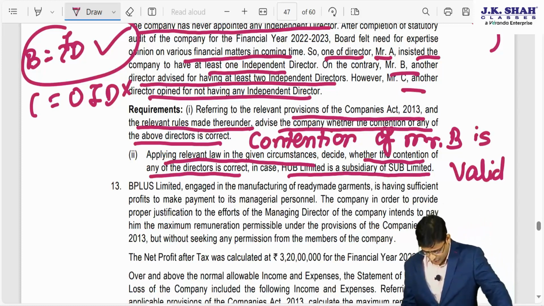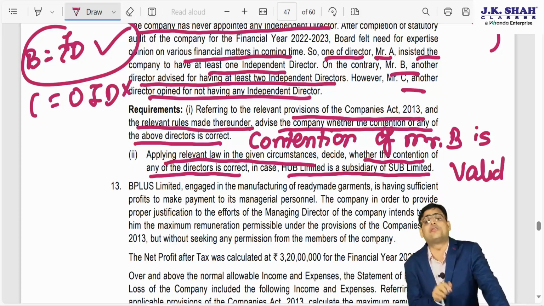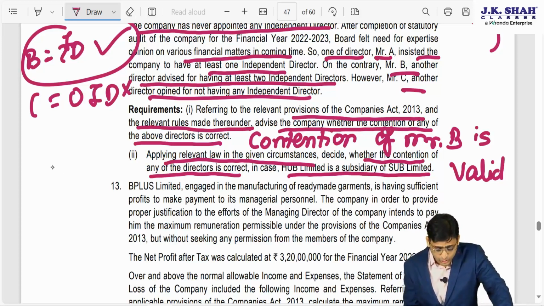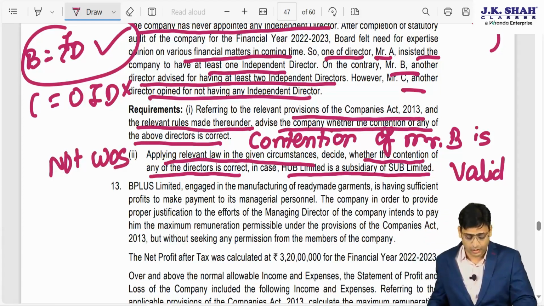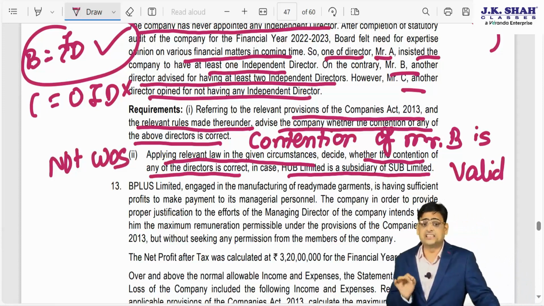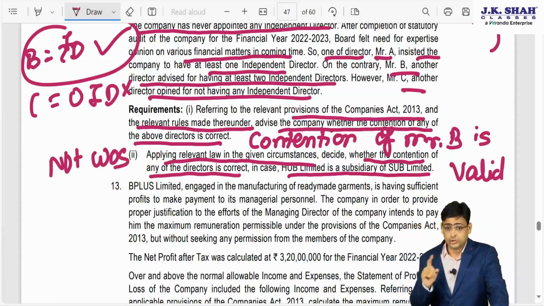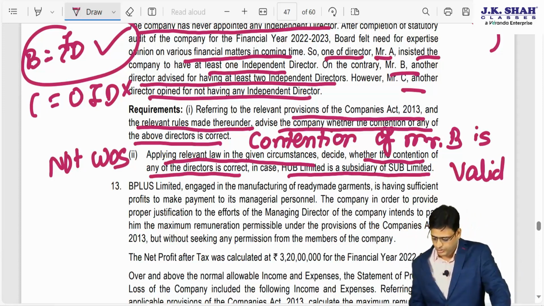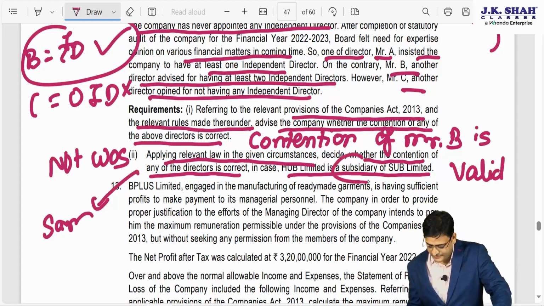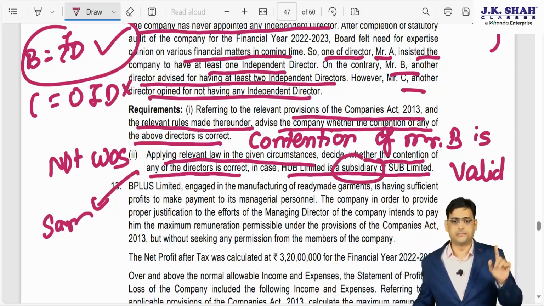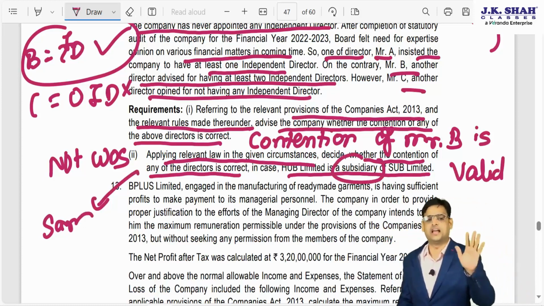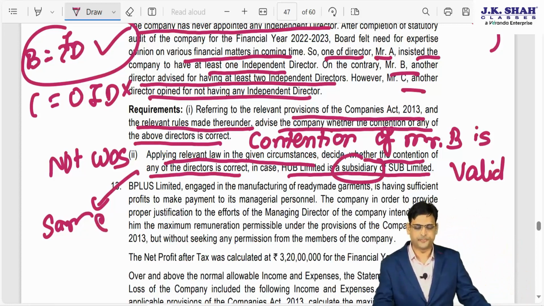They are saying HUB Limited is a subsidiary of SUB Limited. So it is not a wholly owned subsidiary. The exception is for wholly owned subsidiary, and it is just a mere subsidiary, not a wholly owned subsidiary. Since it is just a subsidiary, those exceptions are not valid over here. So the answer will still remain the same. Had it been a wholly owned subsidiary, the provision would not have been applicable. But for a mere subsidiary, the provision is still applicable. So the answer will remain the same.